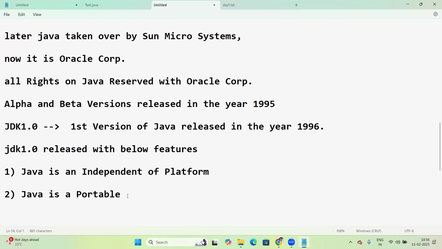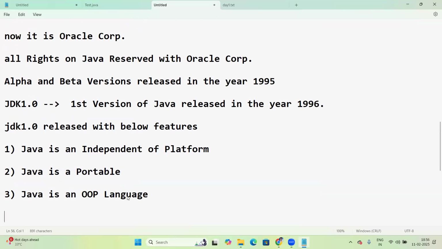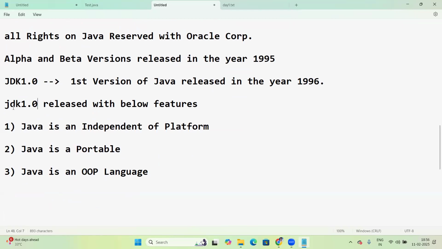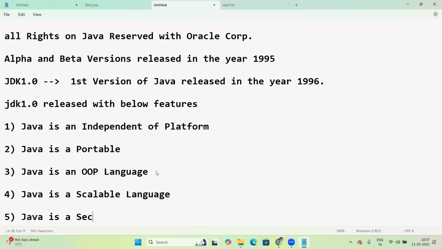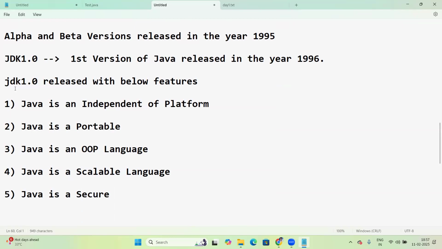What independent of platform and portability mean, we'll discuss next. JDK 1.0 was also released with Java being an object-oriented programming language, a scalable language, and a secure language. So these are the initial features of Java.